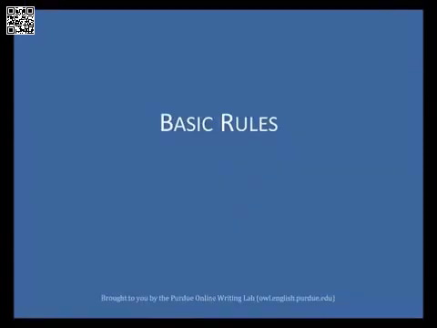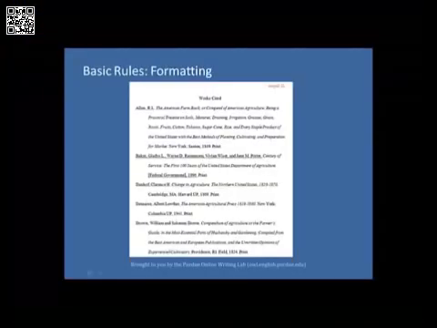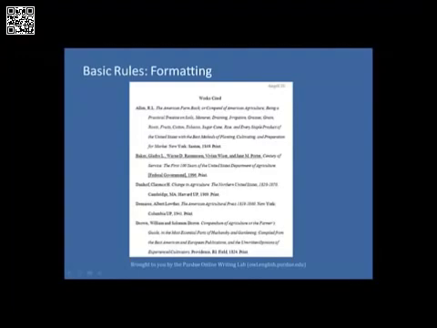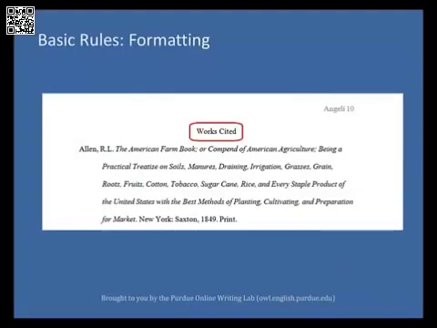Basic rules. Begin your works cited page on a separate page at the end of your research paper. It should have the same 1-inch margins and header with your last name and the page number as the rest of your paper. Label the page works cited. Center the words works cited at the top of the page, but do not italicize them or put them in quotation marks. Double space all citations, but do not skip spaces between entries.